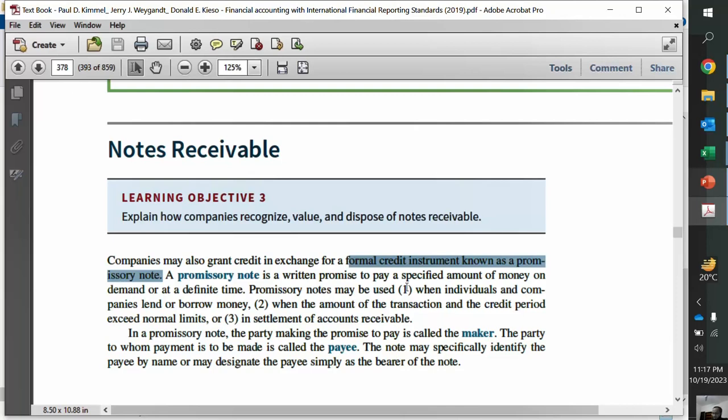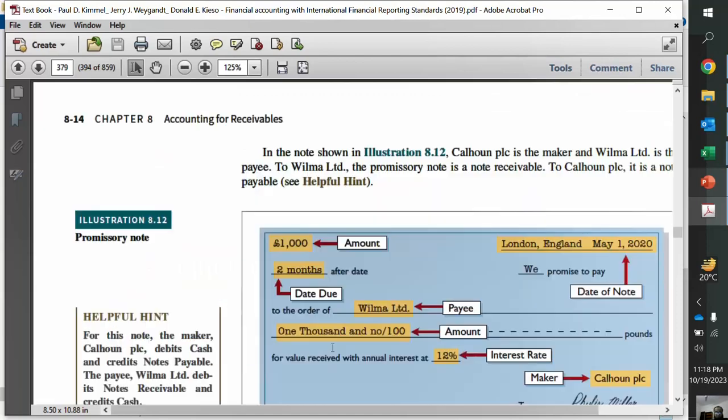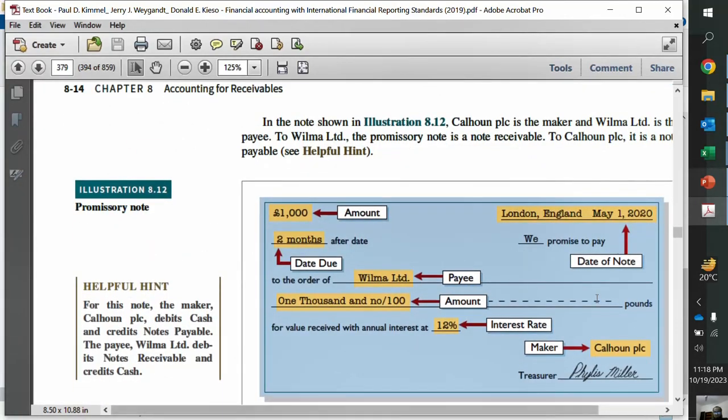So what entry will I make? Cash debit, notes payable credit. What entry will the bank make? Notes receivable debit, cash credit, right? So this is the kind of instrument they show.